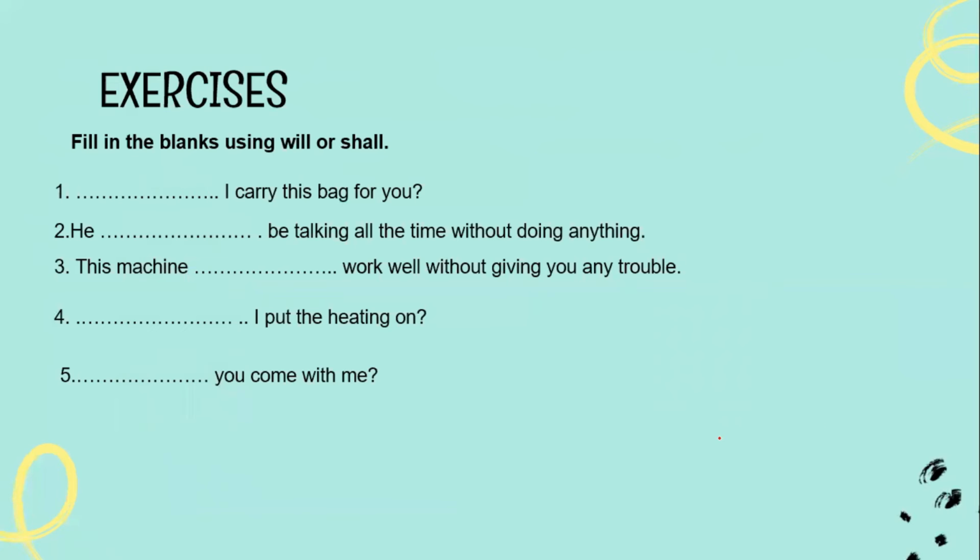This is some exercise. For example, number 1: shall I carry this bag for you? That is for I. Number 2: he will be talking all the time without you doing anything. Number 3: the machine will work well without giving you any trouble; we use will. Number 4: we use shall with I, shall I put heading on? And number 5: will you come with me?